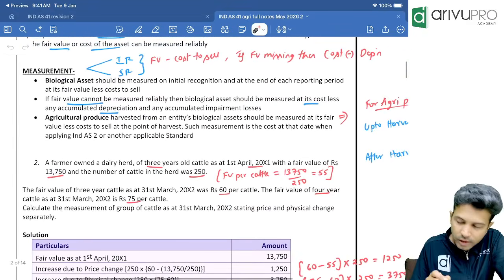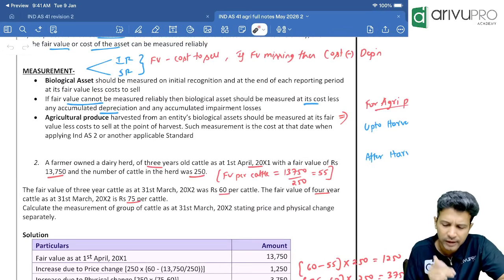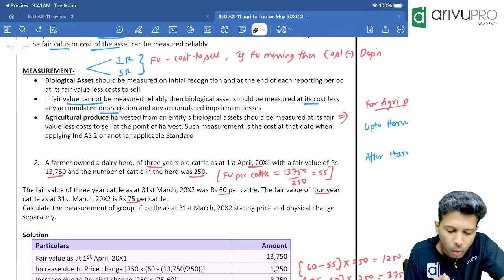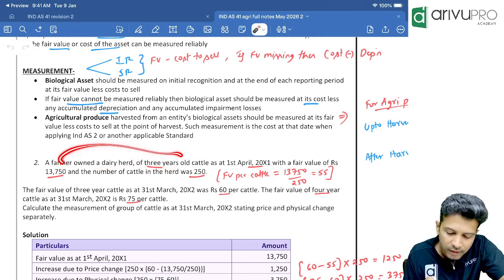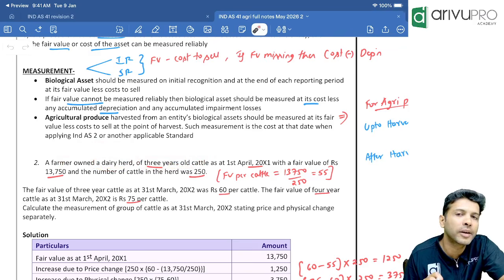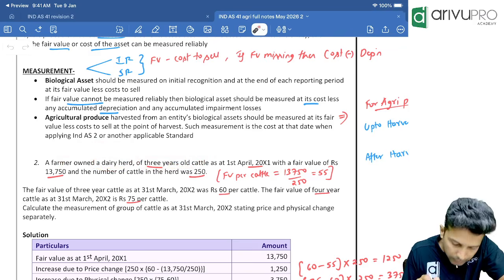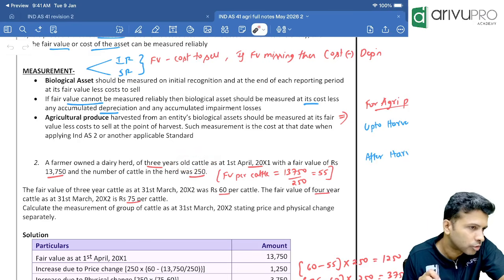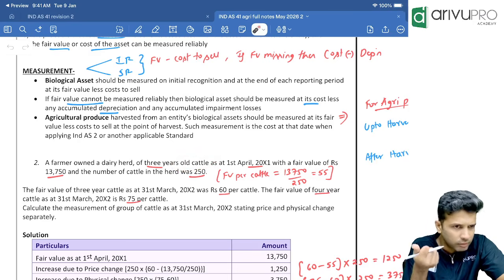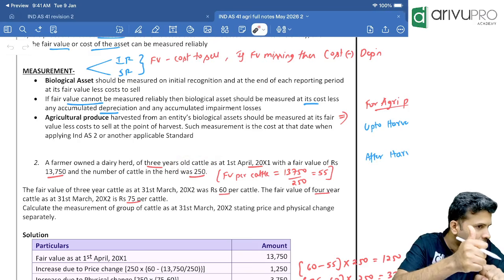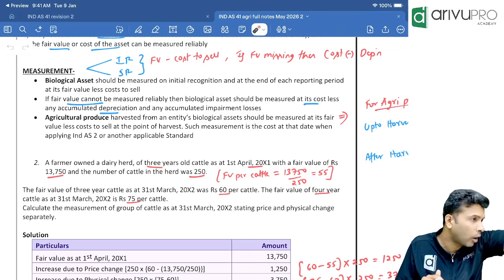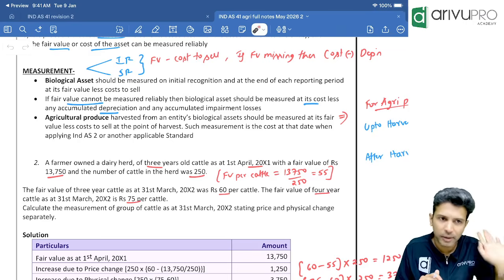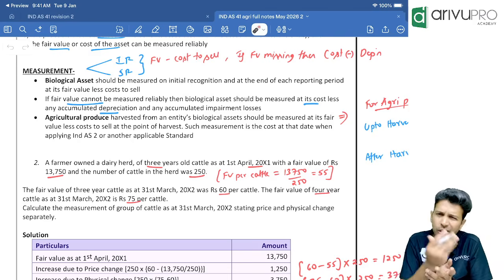Now comes the question. Question number 2, easy question only. Keep your calculator. A farmer owned a dairy herd of 3-year-old cattle. We are in the cattle business. That means we manage these cattle or cows so that we can get some milk from them, or we can sell the cows themselves. They have not told which, but one of the two, it's fine.